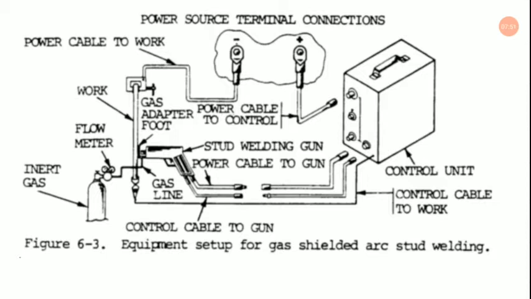So that will be the cable to the workpiece. So these two connections will be coming out to the power source. One will be the positive and another one will be the negative, and it will be connected to the power cable as per requirement of the negative and the positive sides.